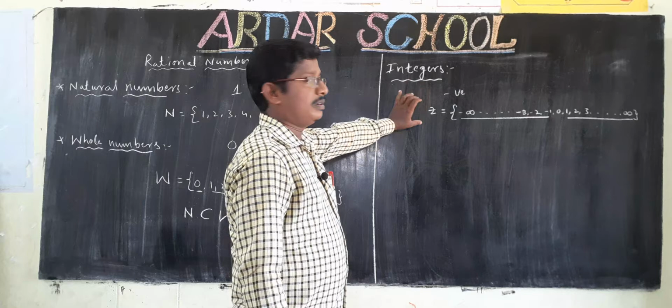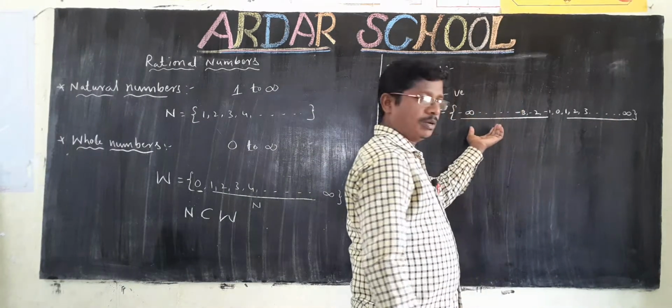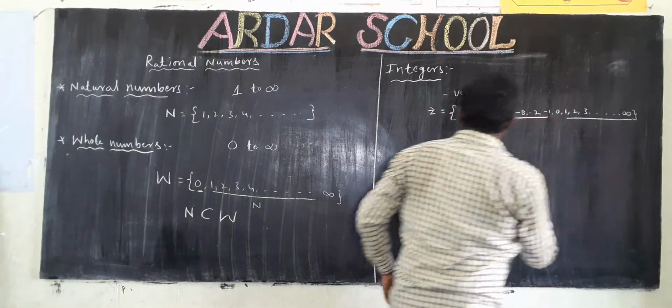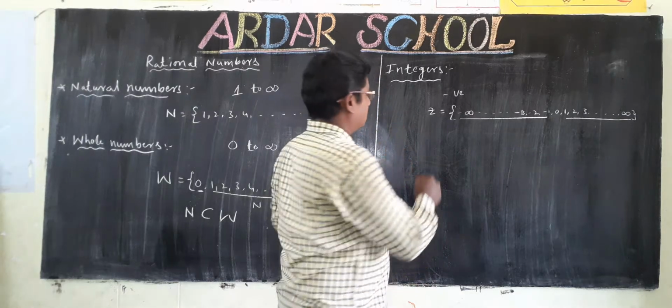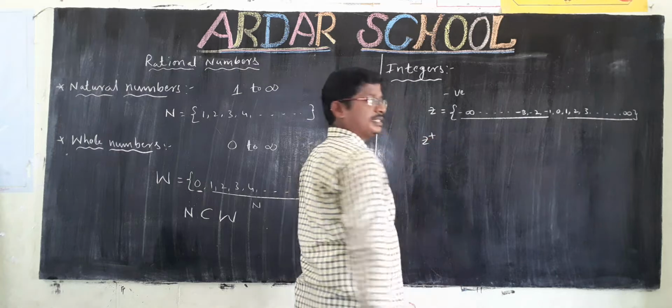You have to observe integers: these are positive numbers, these are negative numbers, including 0. These positive numbers are also called positive integers, denoted by Z plus.